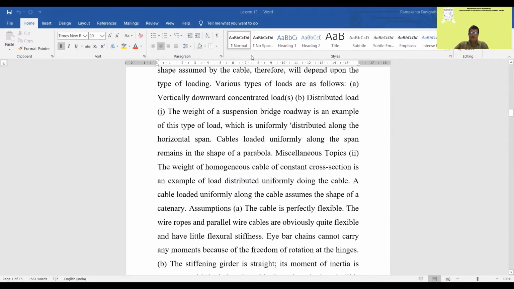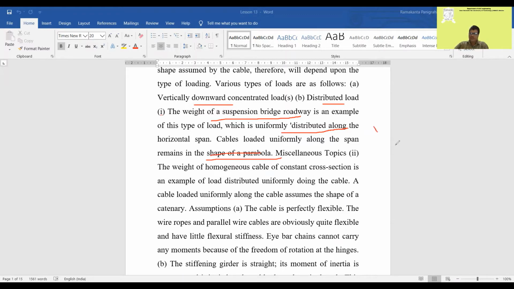The different types of loads will be vertically downward concentrated loads, distributed loads, and the weight of the bridge and roadway. These are examples of different types of loads, but they will be transferred as a uniformly distributed load. As we have seen, the load that comes to the cable is a uniform load. Now, a cable loaded uniformly along the span takes the shape of a parabola.